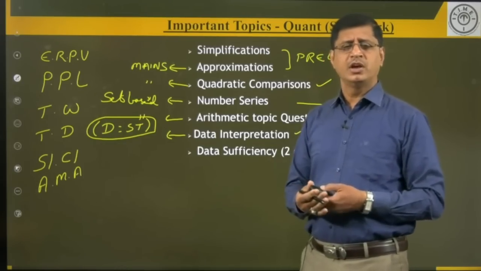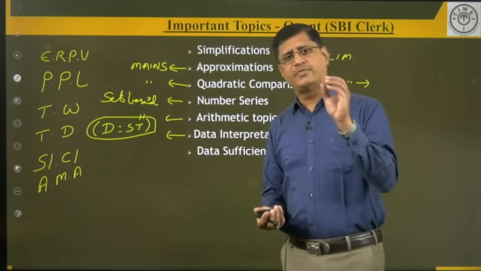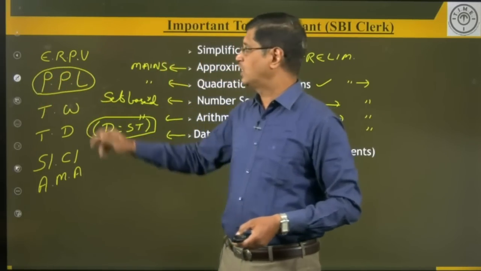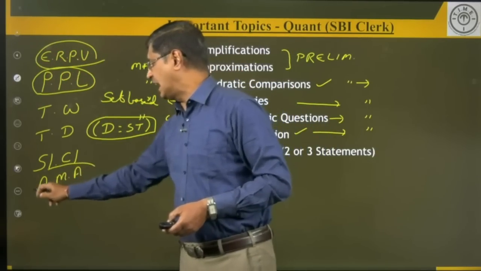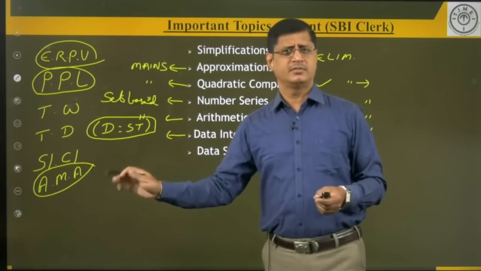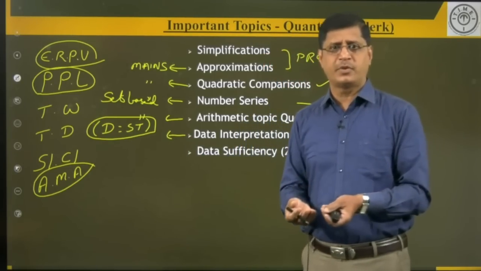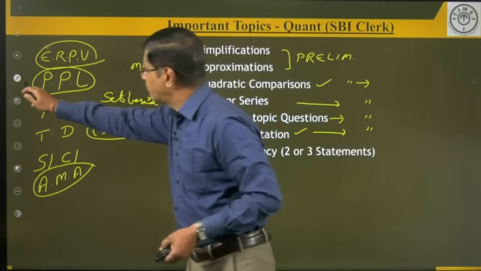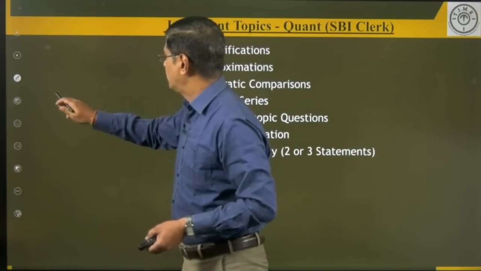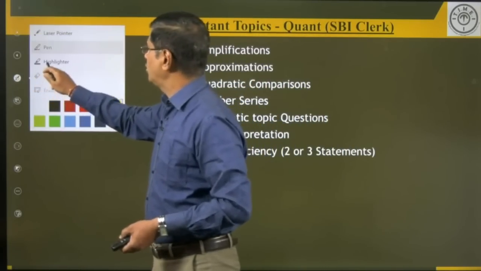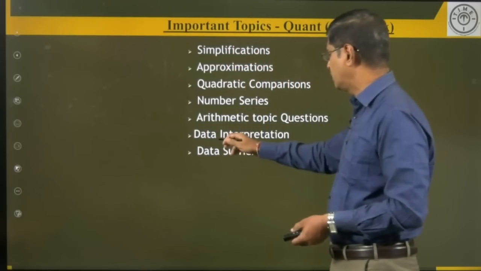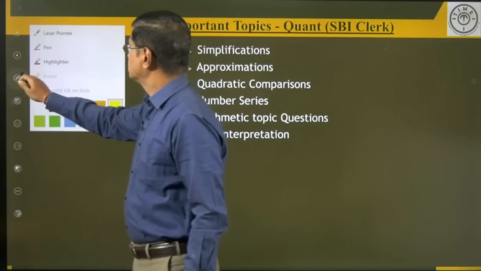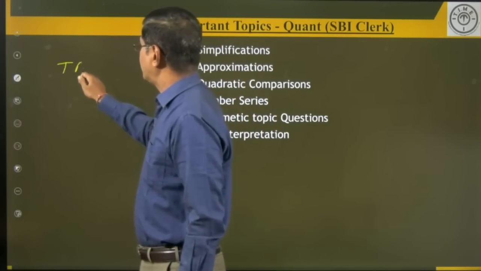Now, in data interpretation, a set is followed by 5 questions. In that, you can expect one question from percentages, profit and loss, one question from ratios, one question from averages. It may be in any representation. So, what are the different types of representations we have in data interpretation? One is a table form.